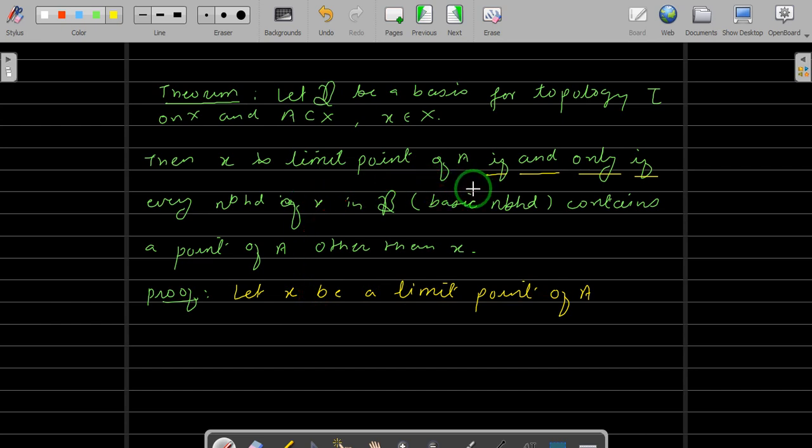What we have to show? We have to show that every neighborhood of x in B, that is every basic neighborhood of x, contains a point of A other than x. But it's straightforward. What it means?